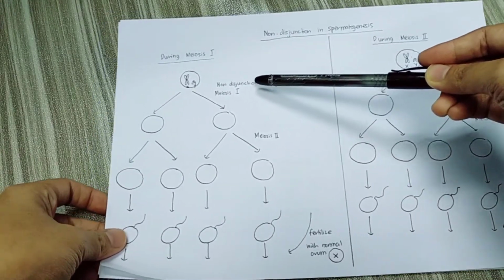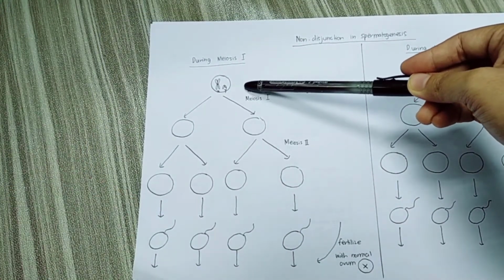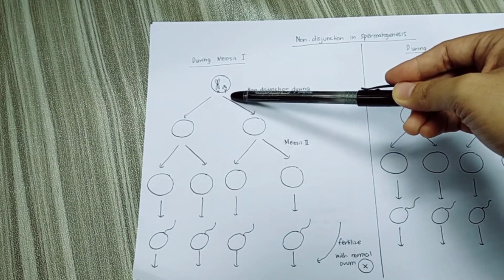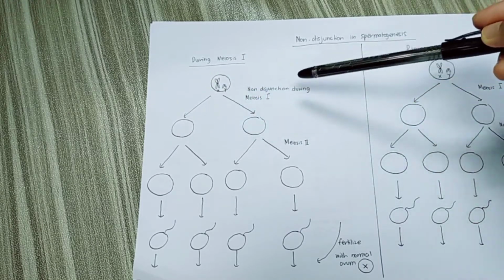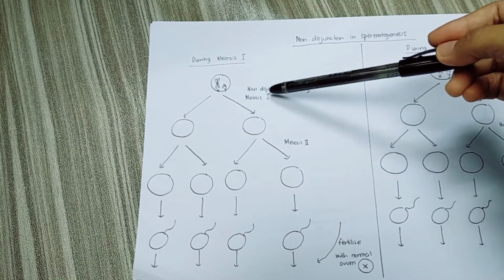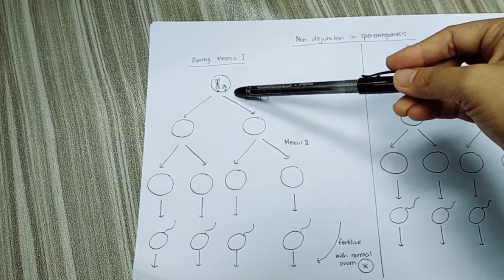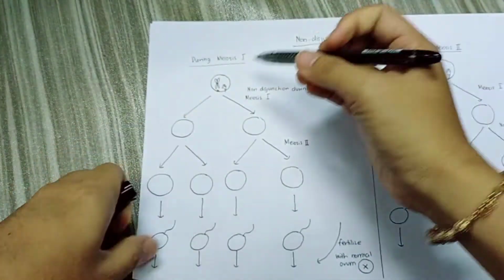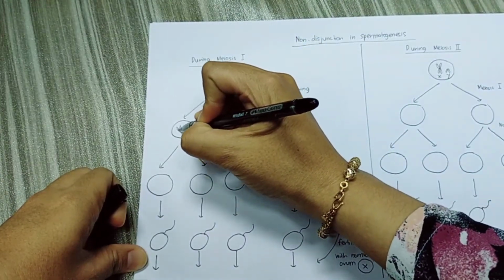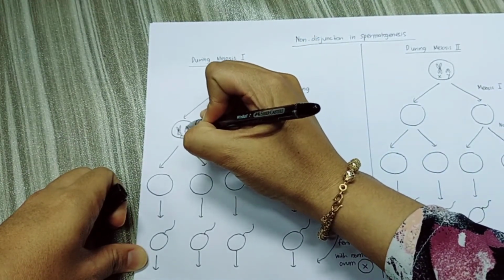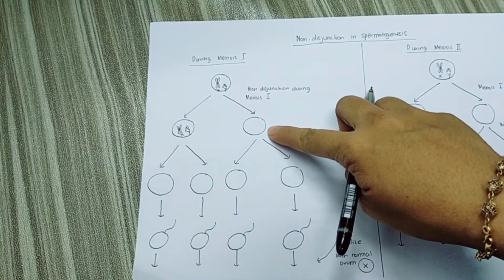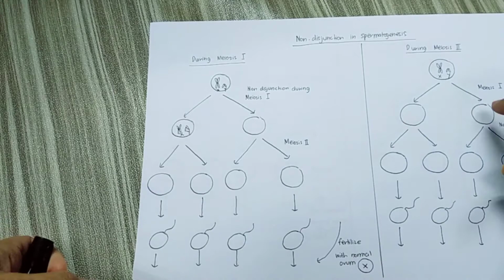Okay, so untuk spermatogenesis, since dia melibatkan male, it means that its sex chromosome is XY. And then let's say kalau misalnya berlaku non-disjunction during meiosis 1, so what happened to this homologous chromosome? It failed to separate. So means that in one cell here, it will have both X and also Y chromosome, while in the other cell there is no sex chromosome. And then meiosis 2 will occur normally.